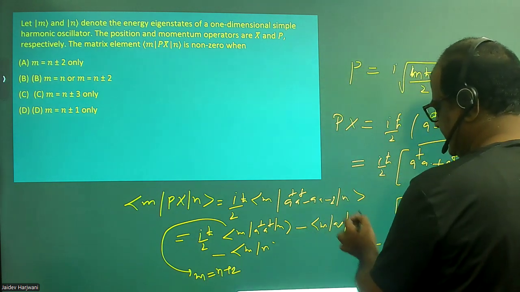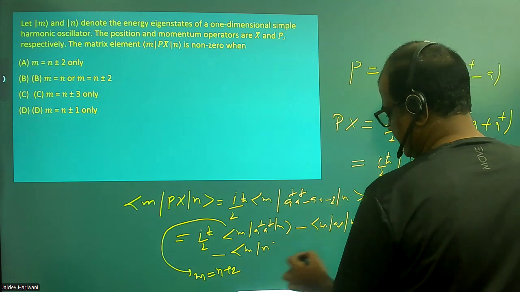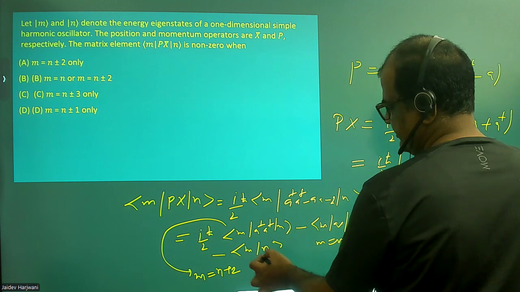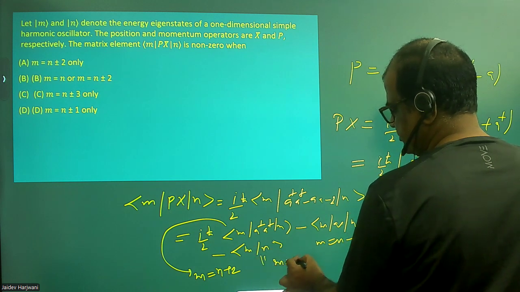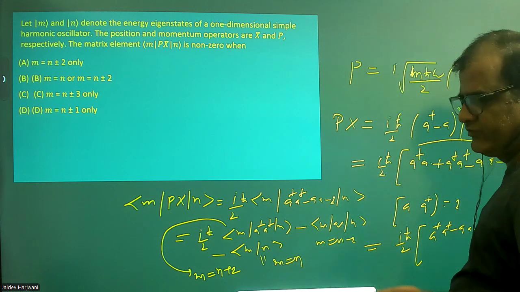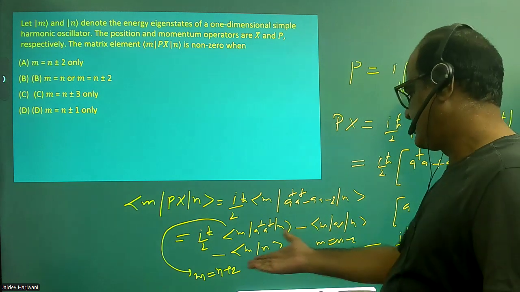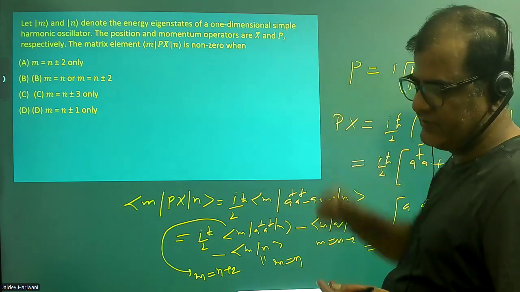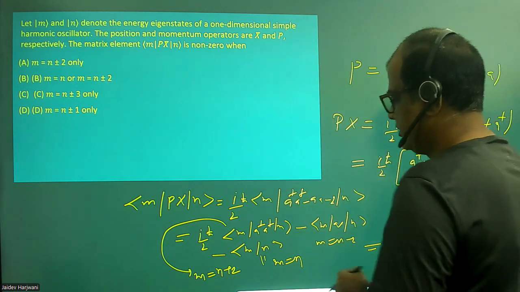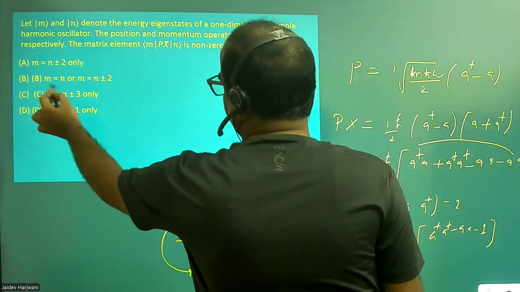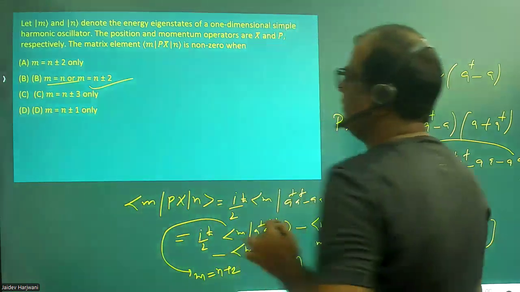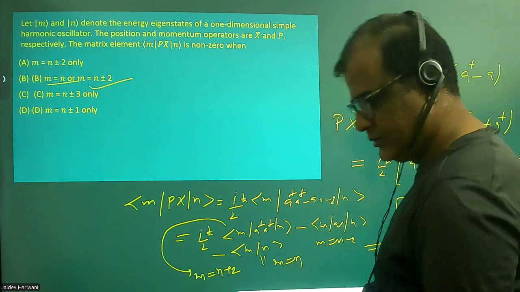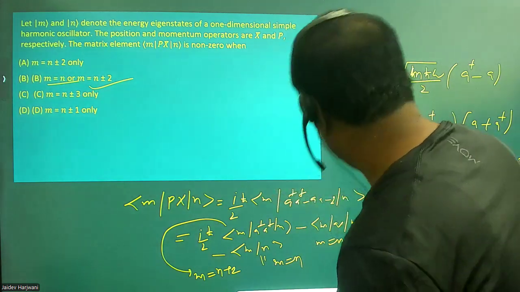Similarly, this term will be non-zero only when m equals n minus 2, and this term will be non-zero only when m equals n. So if any of these is possible, the matrix element will be non-zero. So m can be equal to n, or m can be equal to n plus 2 or n minus 2. So these are the solutions.